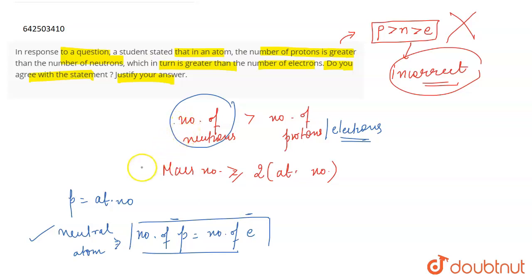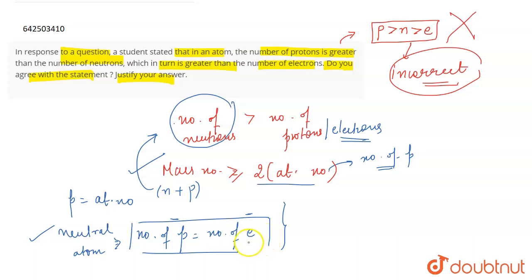They are always greater because the mass number, which is the number of neutrons plus protons, is always greater than or equal to twice the atomic number, and the atomic number is equal to the number of protons, right? That is why the number of neutrons is greater than the number of protons. For a neutral atom, the number of protons and electrons are equal, but the number of electrons can change depending upon ion formation, right?